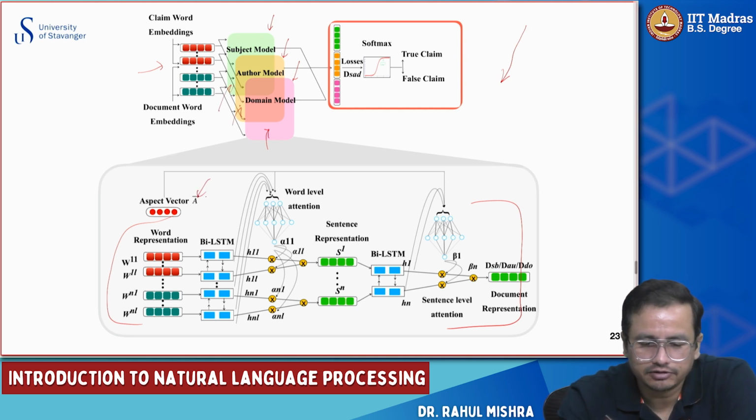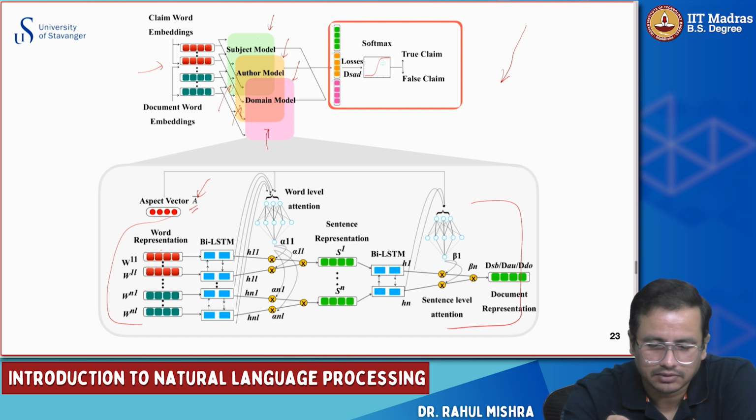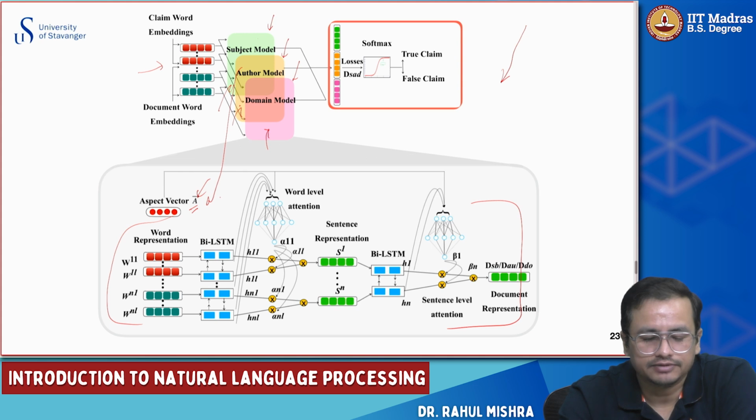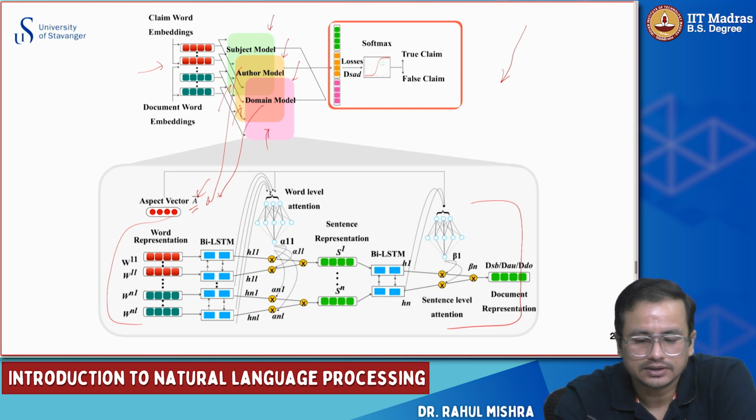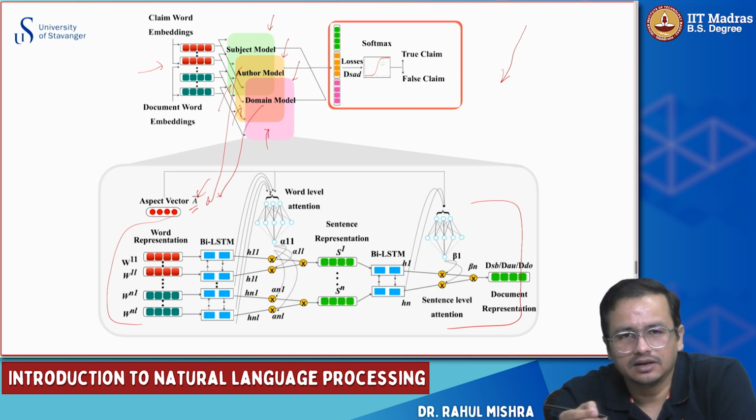In the subject model, the aspect vector is the topic of the document and the claim. In the author model, this aspect vector is the speaker of that claim. In our example, it was Donald Trump. It could be Barack Obama and so on. In the domain model, the aspect vector is the domain of the article which we have retrieved from the web.